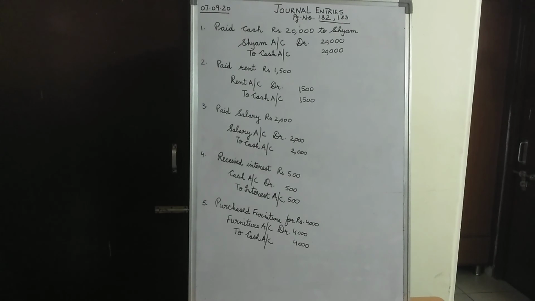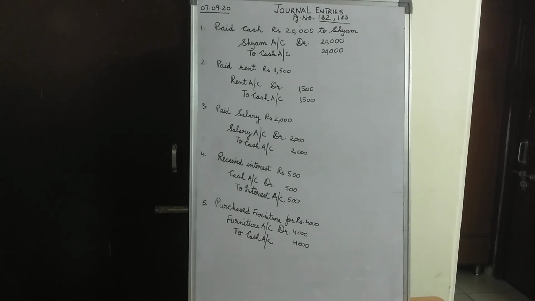So children, today we have talked about 5 more examples, 5 more general entries from page number 182, 183, and we have applied the rules for the personal account, for the nominal account and for the real account on all these transactions.